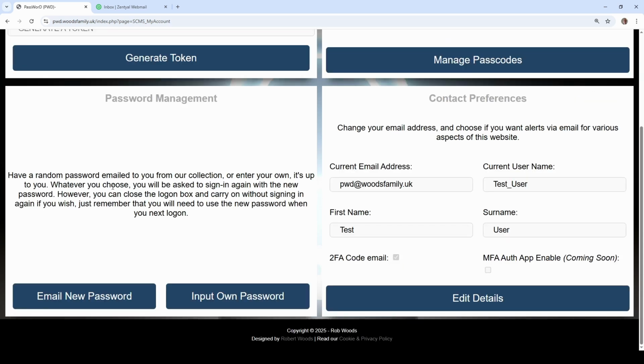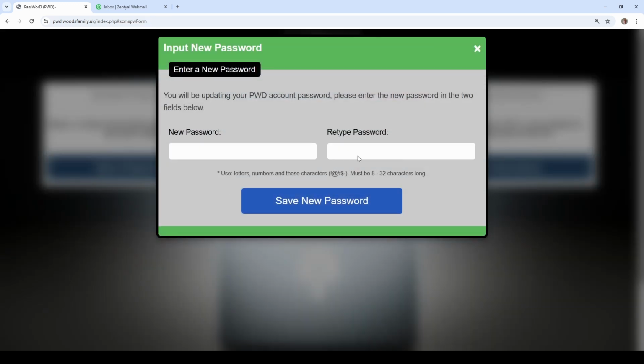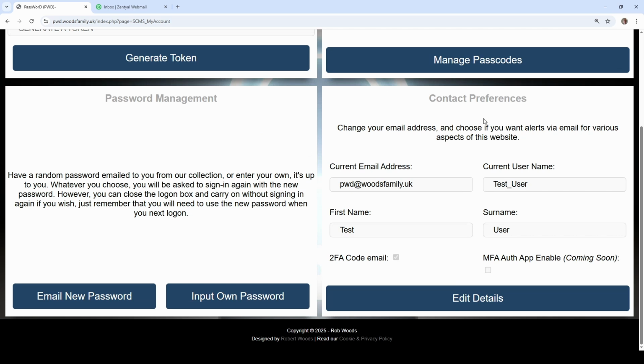The password management here is for your sign in to this service. So if you want to change your password and you want to gamble on what password that will be, you can click on email a new password and it will send you a random, strong one from the password pool, or you can input your own password here yourself, just so that it fits with your criteria. Additionally, on the bottom right here, you have your contact preferences, so you can edit those.